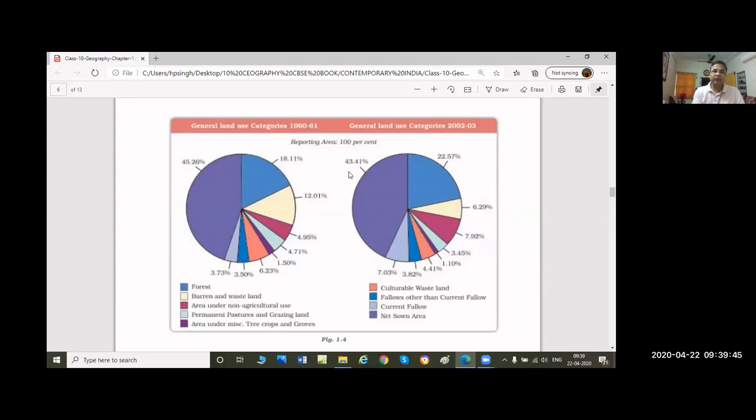Why did it decrease? Because in 1960 the population was less and agricultural land was more. But in 2002-03 the population increased, and the population requires land for urbanization. Number one, cities to live in, for their needs. Number two, industries. Okay, for these two purposes a lot of agricultural land was used. In other ways we can say misused.